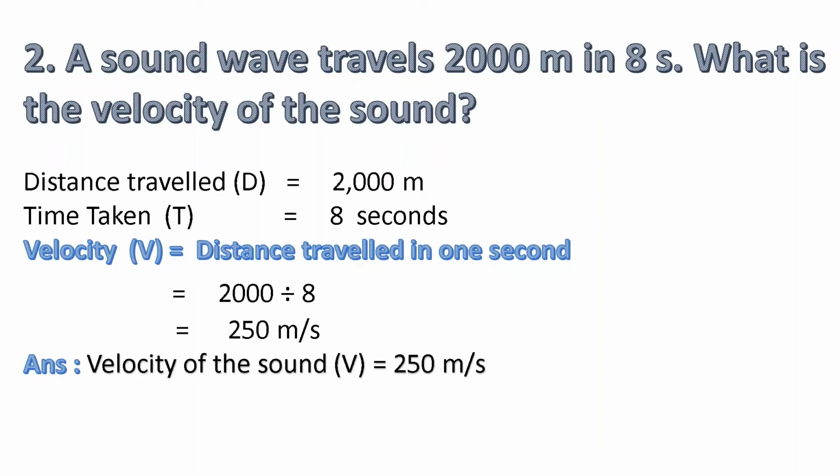So V is equal to distance traveled in 1 second, that is equal to 2000 by 8, which is equal to 250 meter per second. The answer: the velocity of the sound is equal to 250 meter per second.